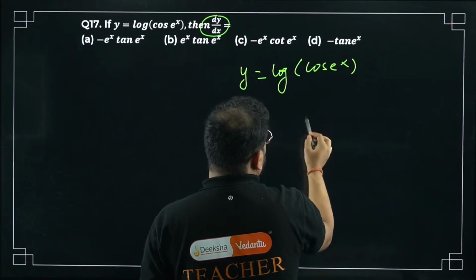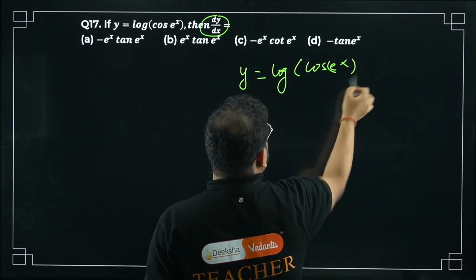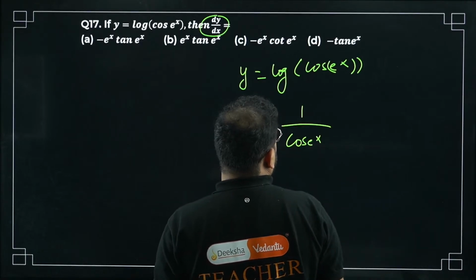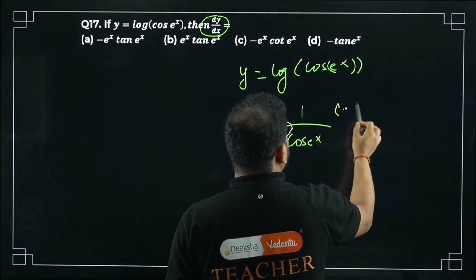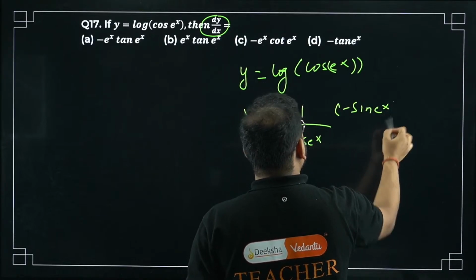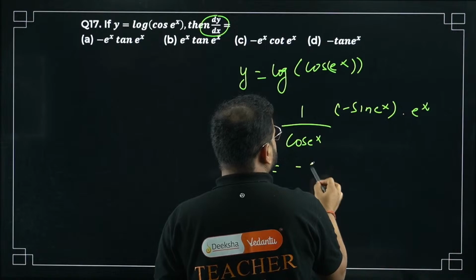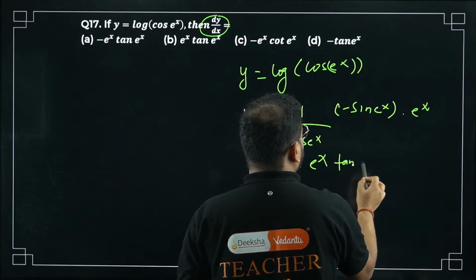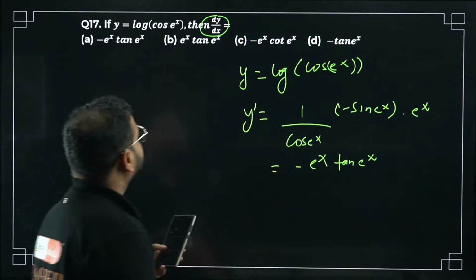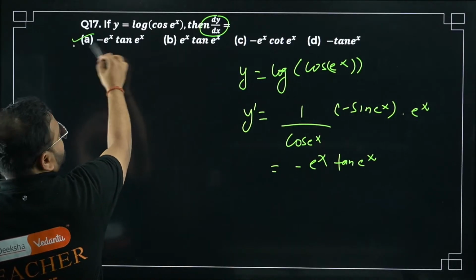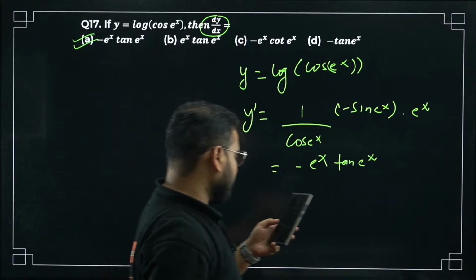First of all, cos of e power x is there, right? It will become 1 by cos of e power x. Then if we differentiate cos, it will become minus sine e power x. Then differentiate again e power x, it will become e power x only. I'm getting here minus e power x tan of e power x. So option A is correct. Option A is correct, bacha.